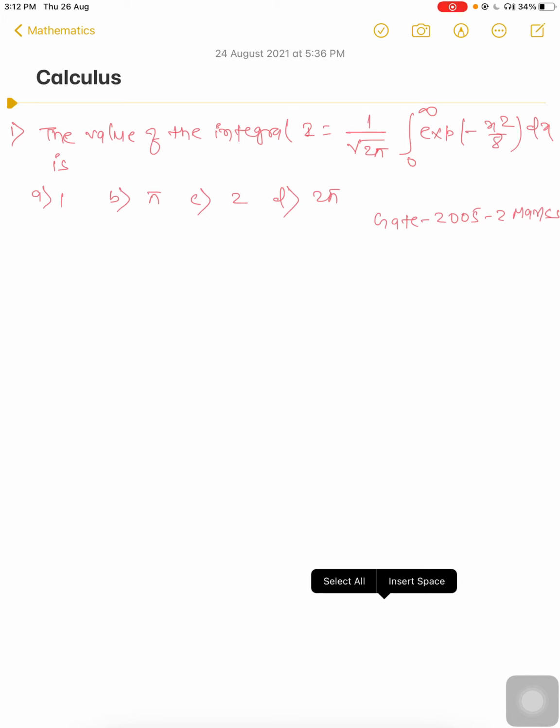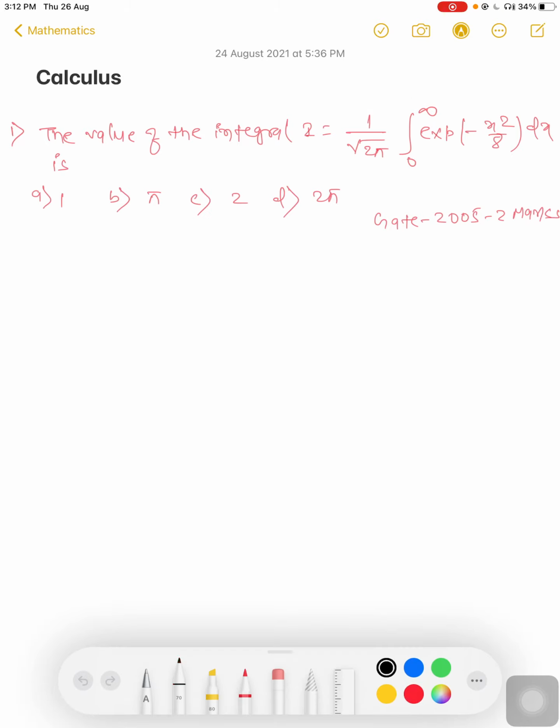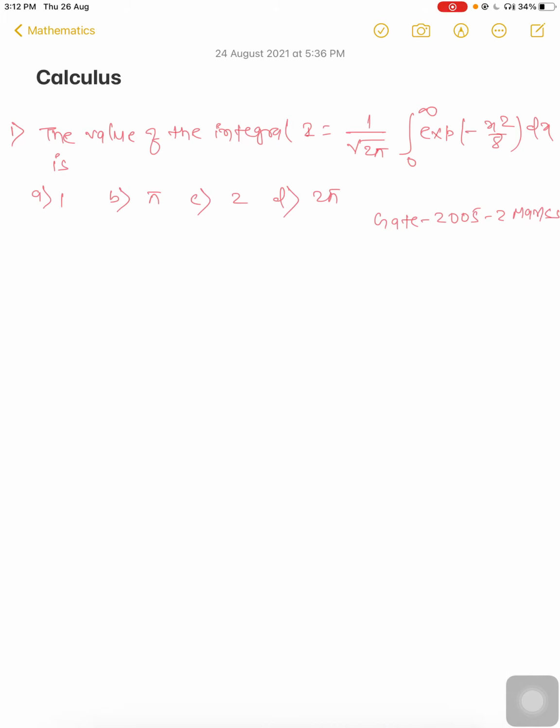One more important thing: if you are studying from this video, take the question and try to solve it yourself. After that, watch the solution. Don't directly watch the solution, because if you do, you will not learn anything. So first try to solve it yourself, and after that, watch the video. Now let's start the first question.